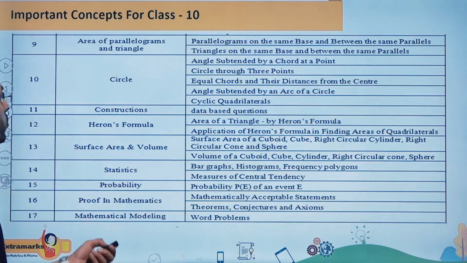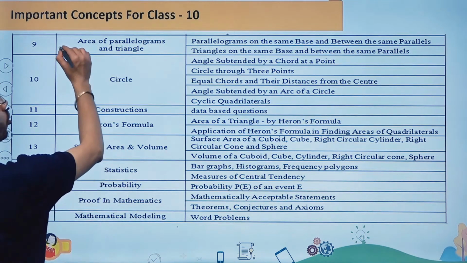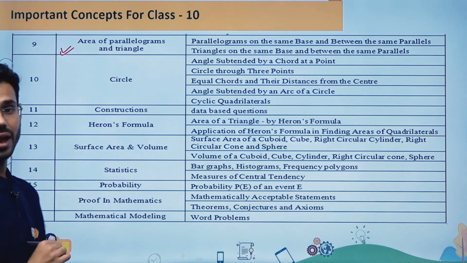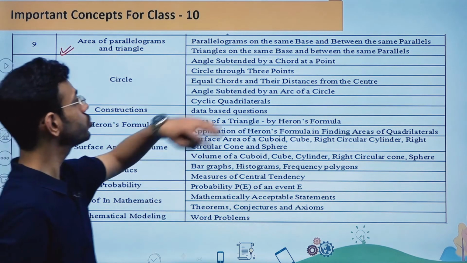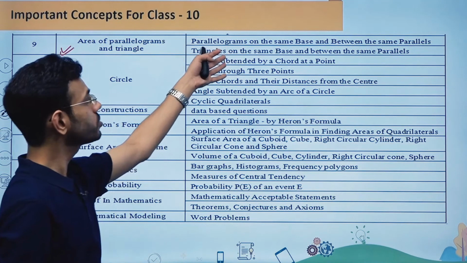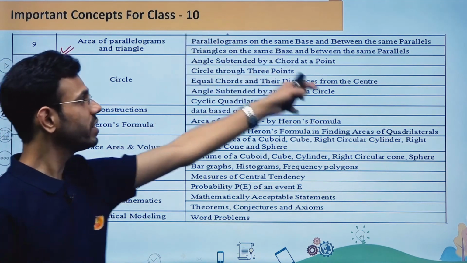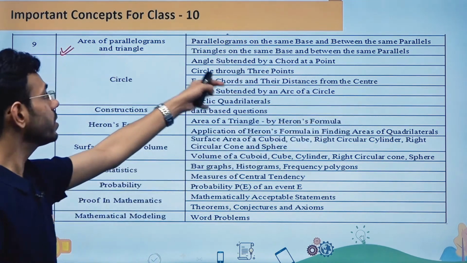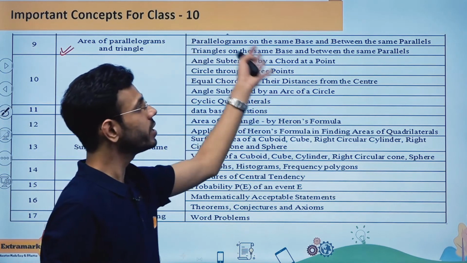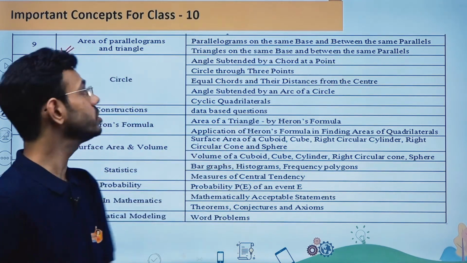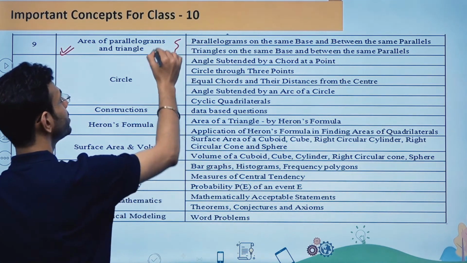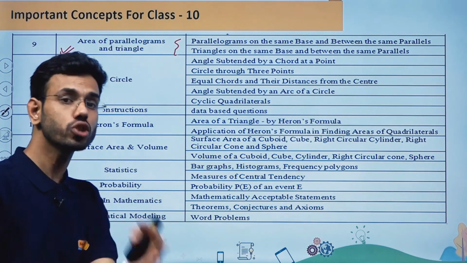So the next chapter is going to be area of parallelograms and triangles. In this, again, they can ask you questions based on parallelograms on the same base and between the same parallels, and in the same manner, triangles on the same base and between the same parallels. So these 2 important parts are there in this chapter from which they can ask you a question.